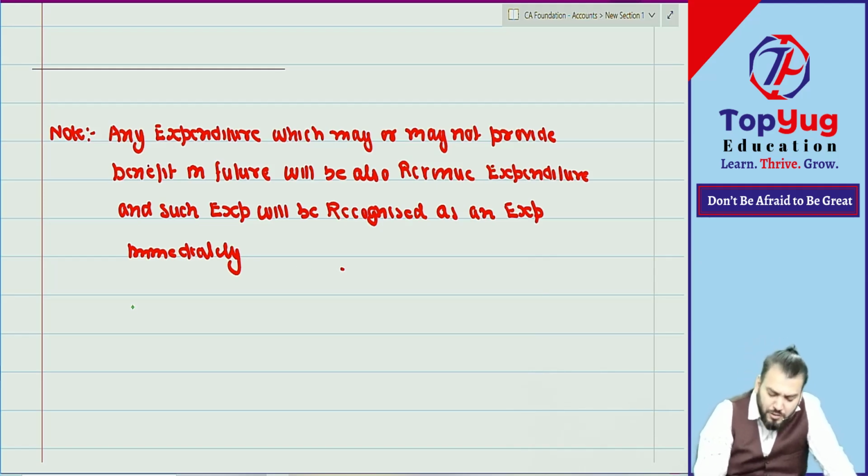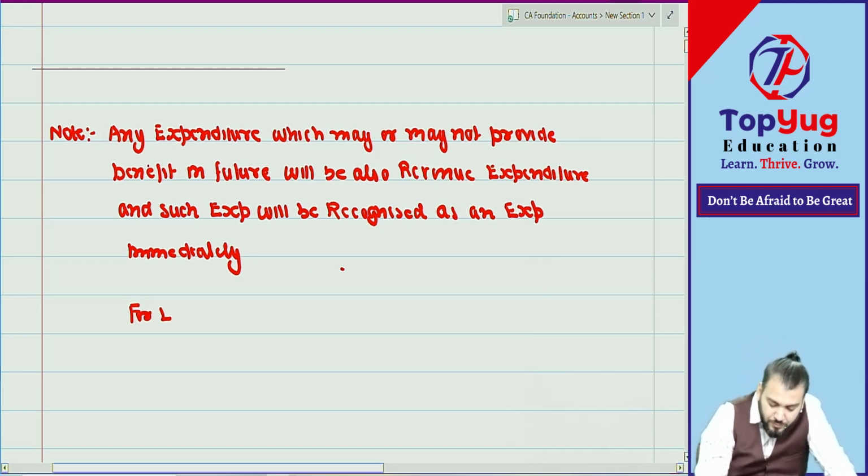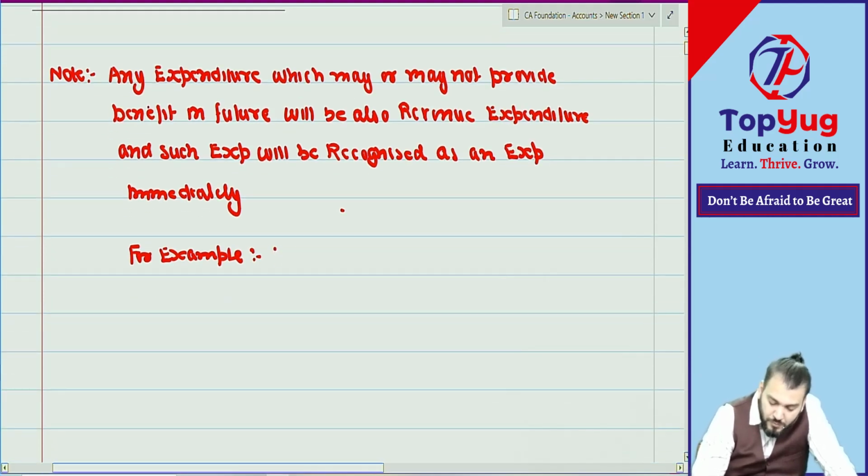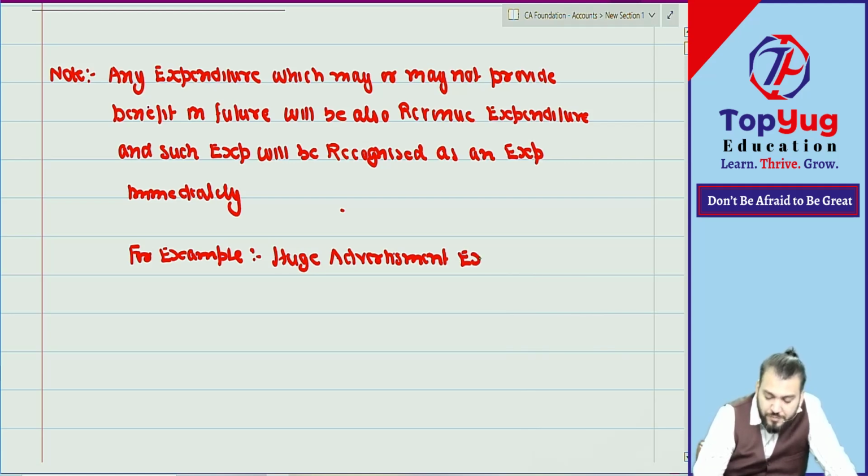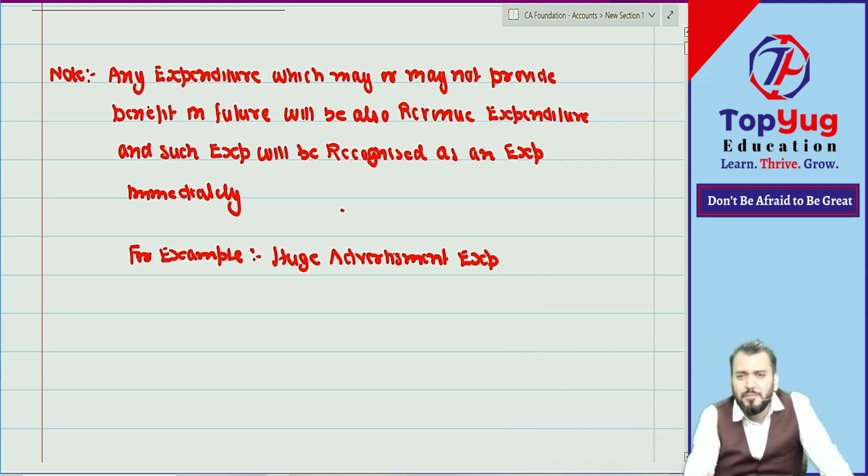Immediately. You can say, for example, use advertisement expenditure. Now there are two types of advertisement.